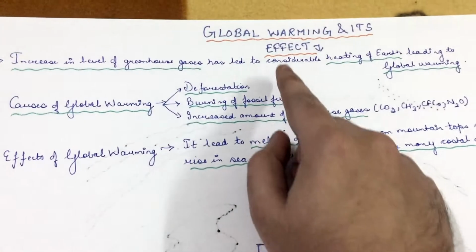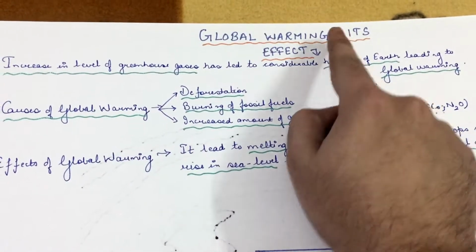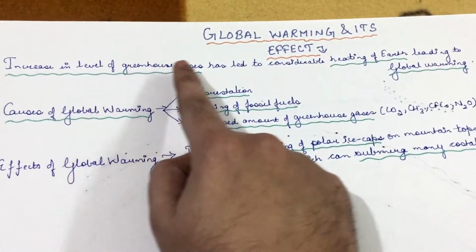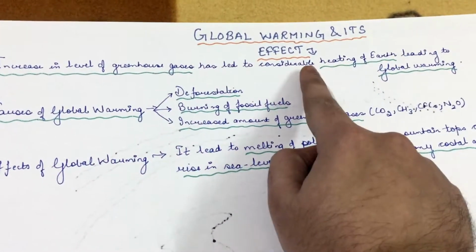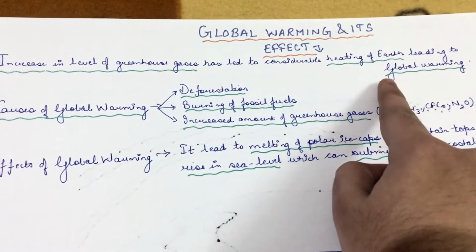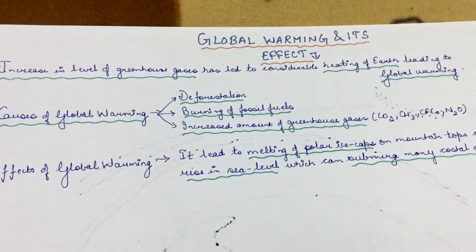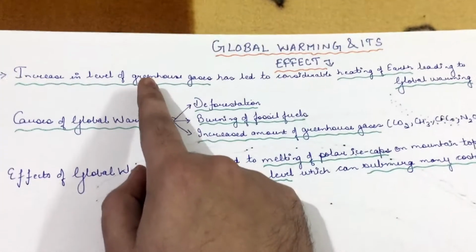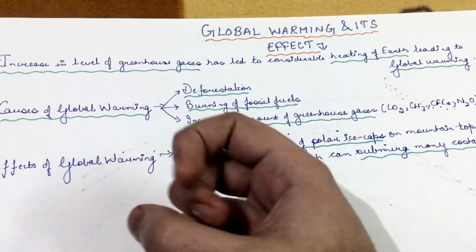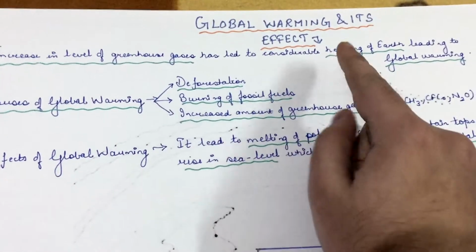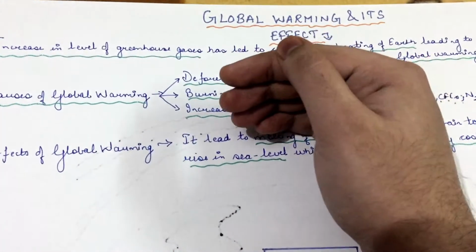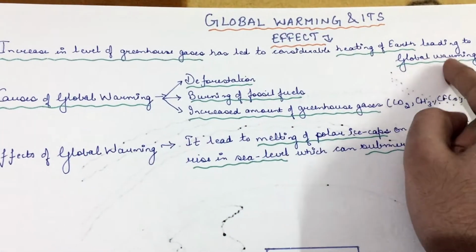Now let us look at what global warming is and its effects. I already told you that the increase in the level of greenhouse gases has led to considerable heating of the earth's surface, which is called global warming. If there is an increase in greenhouse gases, there would be more trapping of solar energy, leading to more heating of the earth's surface beyond the normal limit, which is called global warming.